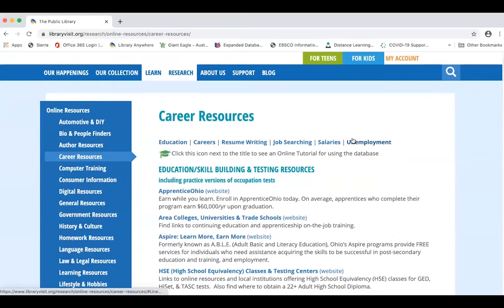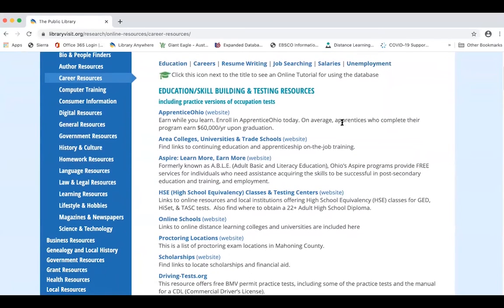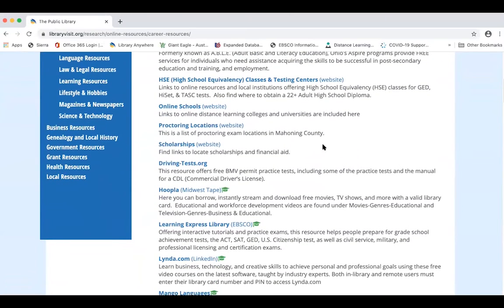On the Career Resources page, we have many resources. We've tried to put everything together here, organized into categories to help all job seekers. Many resources on here are completely free, and the ones that are completely free internet ones have website listed after their name. The resources I'm going to be showing you today are the paid ones, and the ones that are paid will either have the name of the company that provides that resource after its name, or if that name of the company and the name of the resource are the same, there'll be nothing.